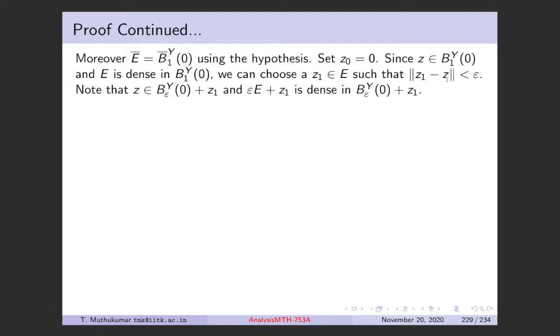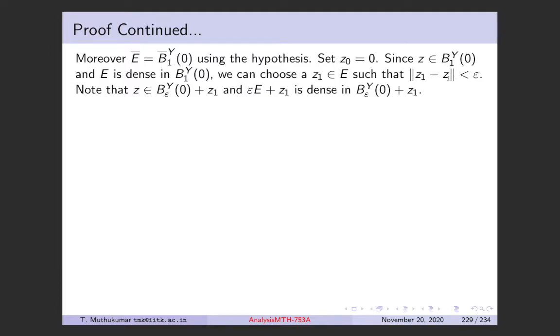So by translation and dilation, you know that Z is in the epsilon ball centered at Z1, right? So Z belongs to the epsilon ball centered at origin translated by Z1, right? They are the same.